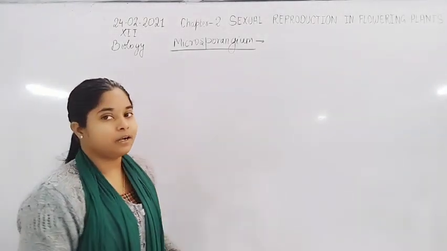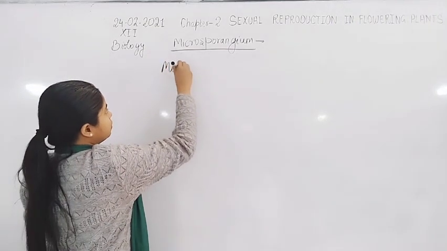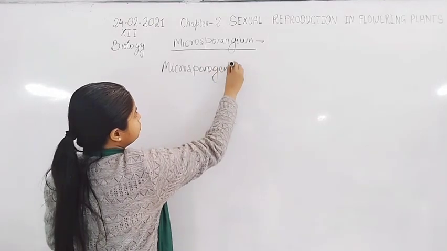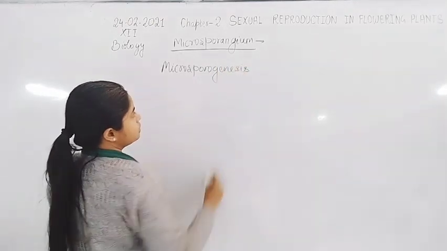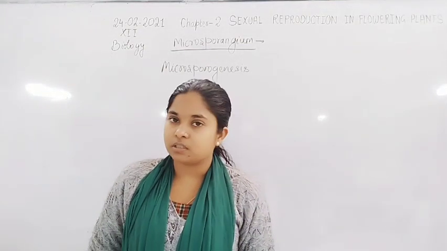So let's start about microsporogenesis. Microsporogenesis. In the microsporogenesis process, the microspore mother cell undergoes meiosis division.